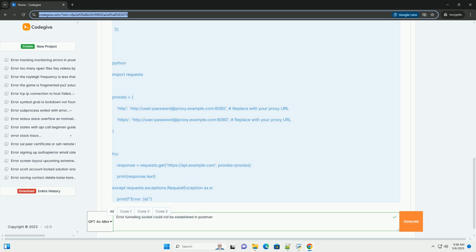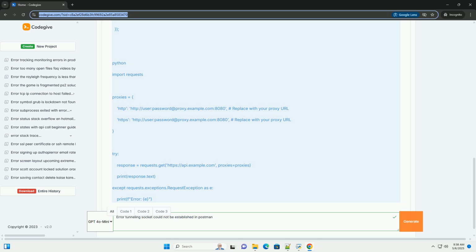Kerberos. Some corporate proxies use Kerberos authentication. Postman doesn't natively support Kerberos, so you'll need a similar helper application to handle the authentication. Ask IT. The best approach with corporate proxies is to consult your IT department. They will provide the correct proxy settings and authentication methods.